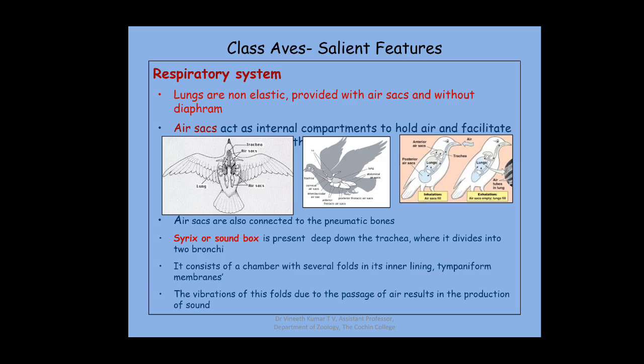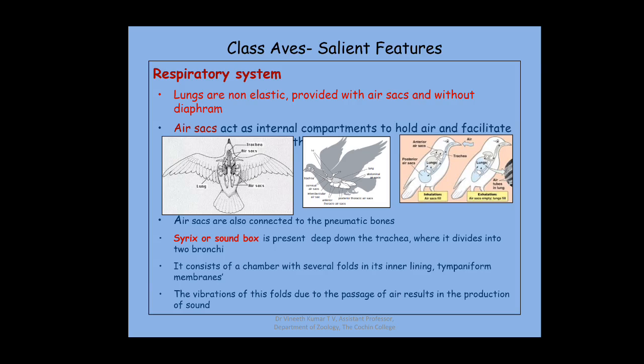Coming to the respiratory system, the respiratory system also has many modifications to suit their mode of life. The first thing is that the lungs are non-elastic. That means the lungs do not contract and relax, they are steady, and they are provided with many air sacs without a diaphragm. Diaphragm is absent in the case of Aves.